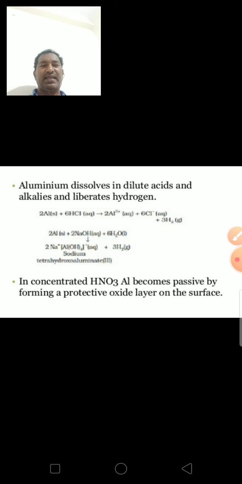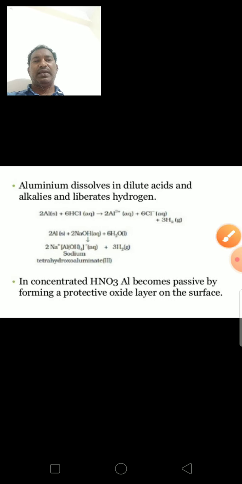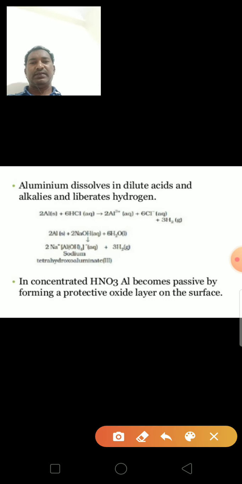Next, it will react with the halogens. These third group elements react with the halogens to form EX3 type of halides. See here, boron forms a BX3 type, Al forms an AlX3 type of halides. Boron or gallium, like that, EX3 type of halides.